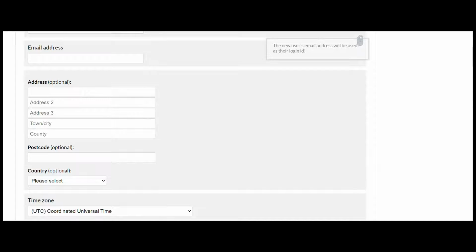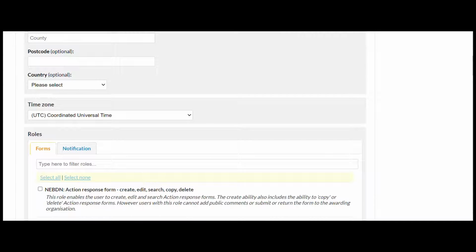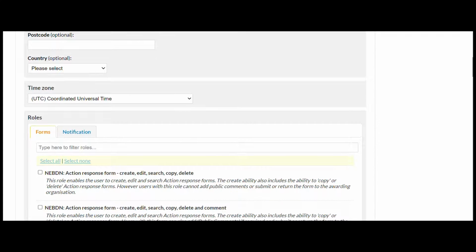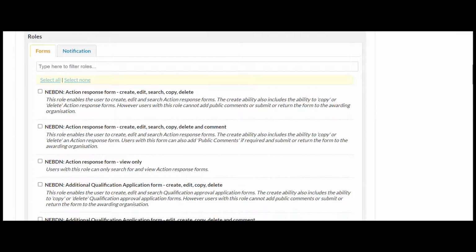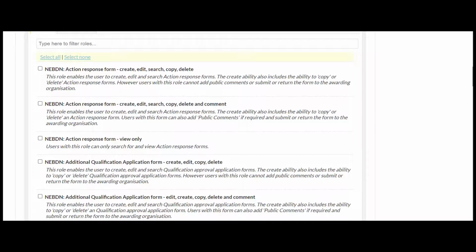Okay, so make sure that everyone's got their own individual email addresses. You can scroll down. Again, you've got address optional, postcode, country, and so on. And here we come now to the roles. So this is where you can decide how much permission that person's got within their role. So as a super user, they can do all of this if you want to select all. So we'll just scroll down.